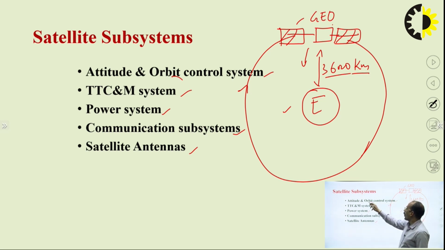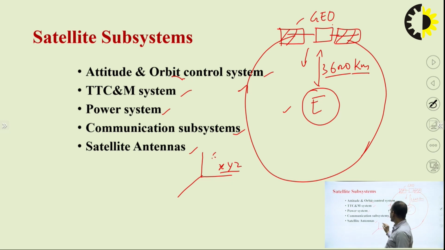Similarly, for orbital parameters: for any coordinate system you use the Cartesian coordinate system x, y, z, which gives the location of a point. Similarly, to record the location of a satellite in its orbit, you require the orbital parameters, and orbit control systems are related to those parameters.